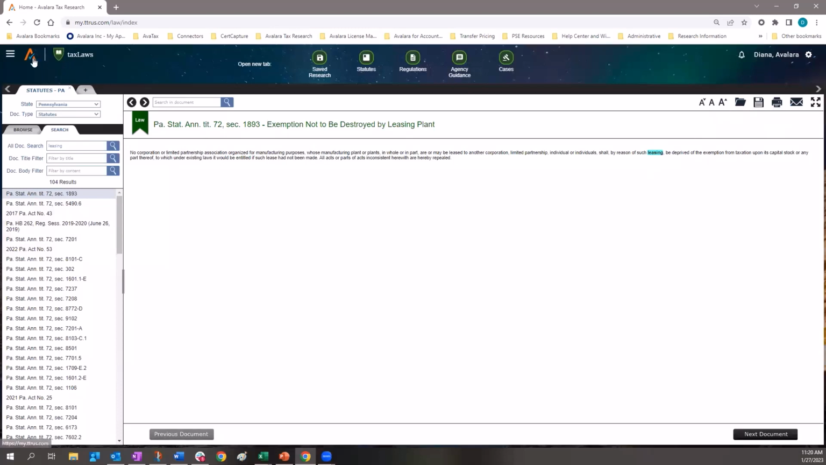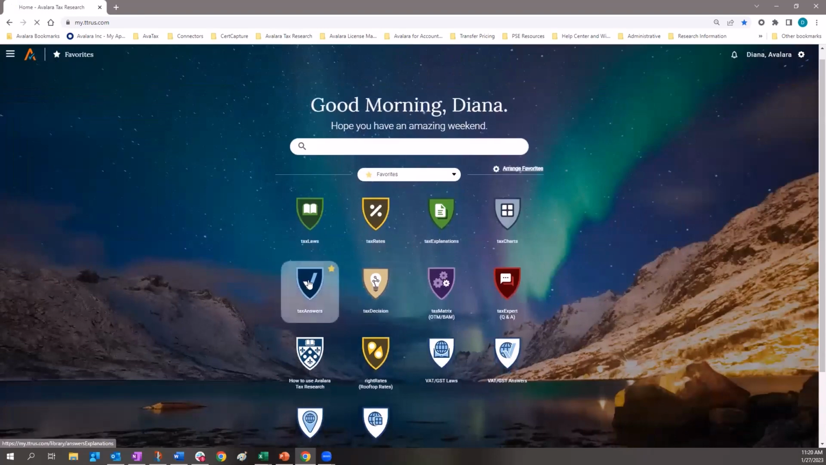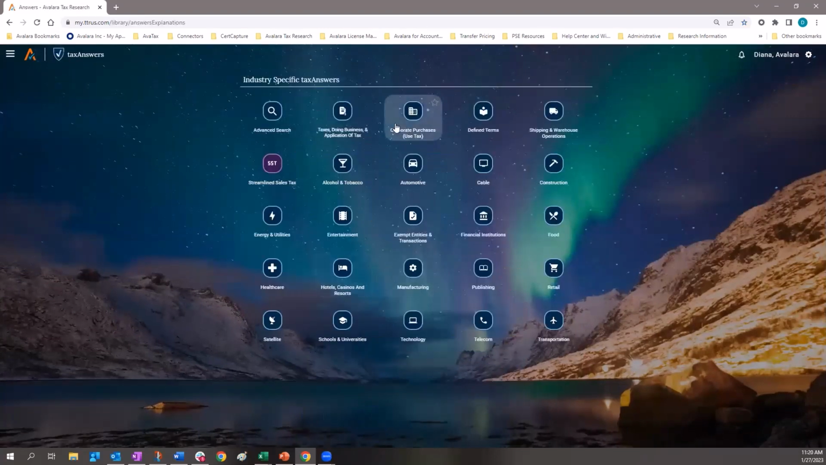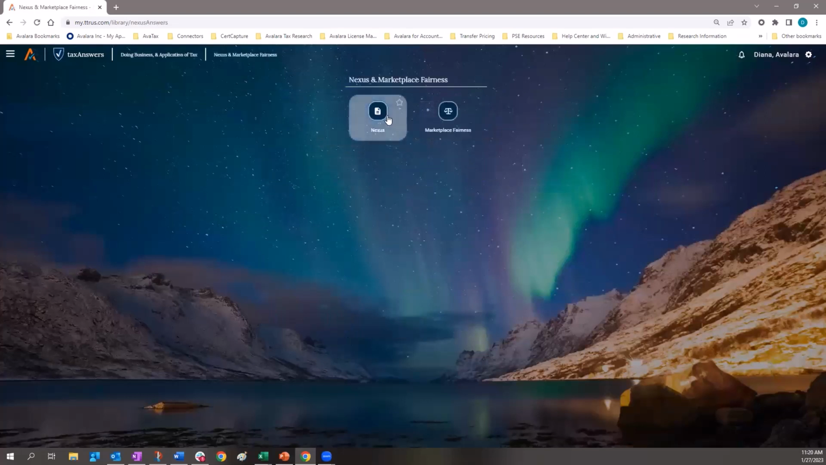Now let's move to the tax answers section. The tax answers section is primarily broken out by industry, with some additional great menus like taxes, doing business, and application of tax. And under this section, you'll find great information like registration information, state tax overview, even audit and appeals information. Under this section, let's look at the nexus and straight nexus.